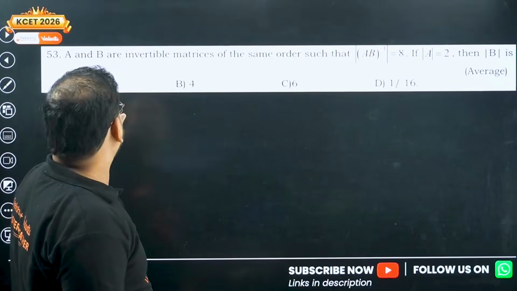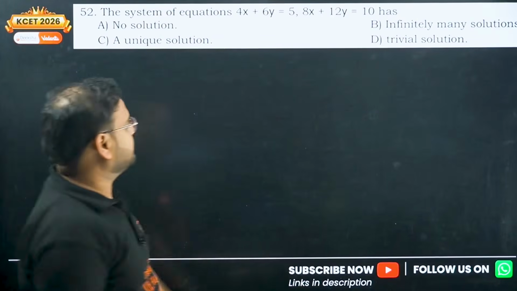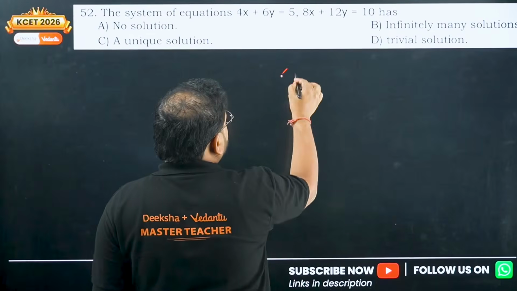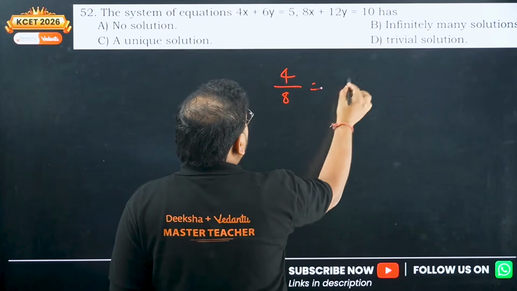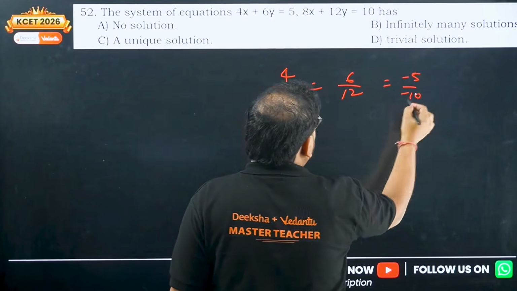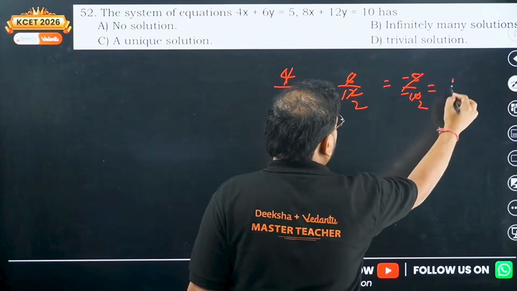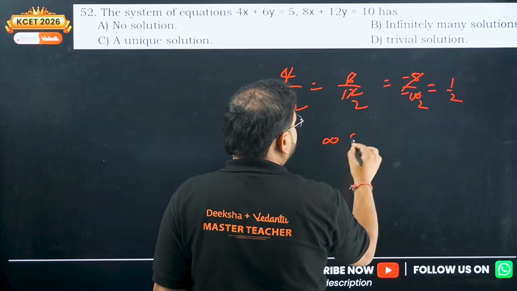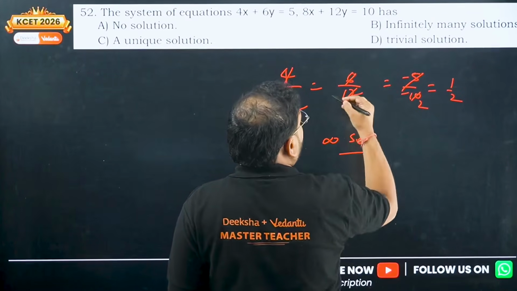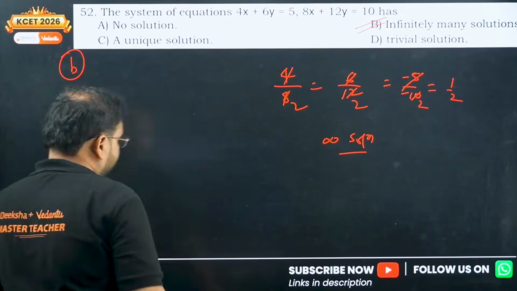Okay. I think we are on to the last few questions of your MCQs. System of equations, this has what? Just take the ratio 4 to 8, 6 to 12 and minus 5 to minus 10. I get here 2, 2 and 2. They are all equal to 1 by 2, meaning infinite solutions. Answer is option B.